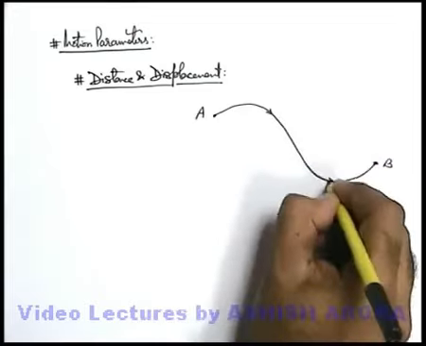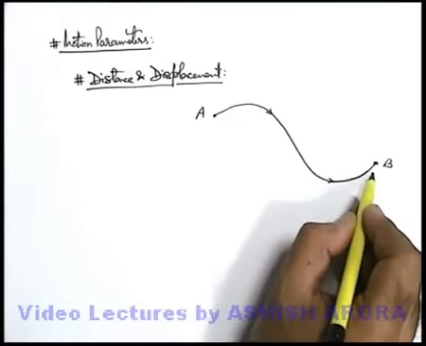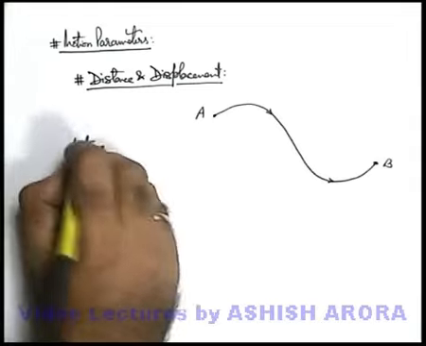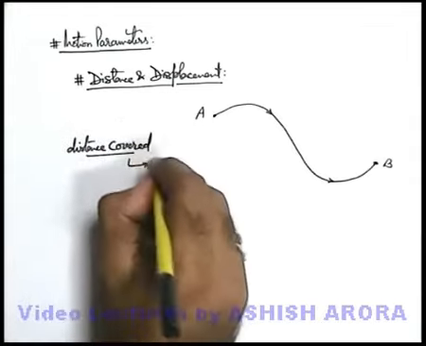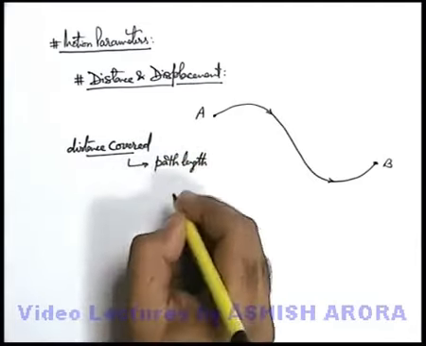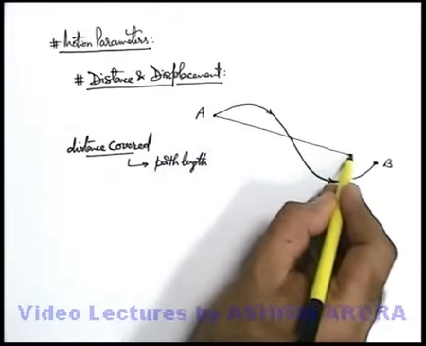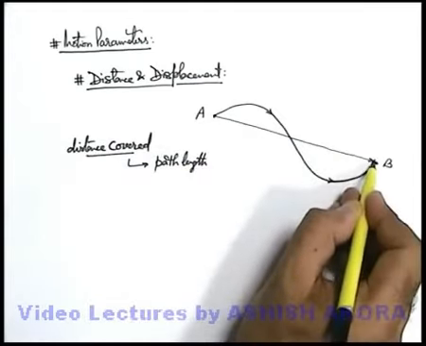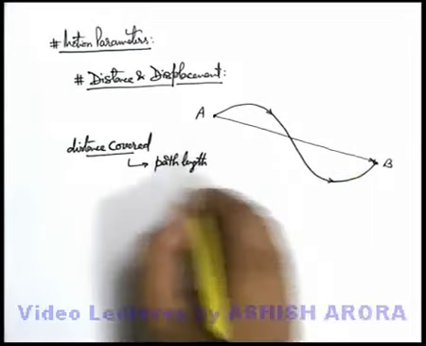This is the path along which the body is moving. So the length of this path we simply call distance. We just talk about distance covered. This can be written as path length. If we talk about the term displacement, it is the shortest distance between point A and point B. This point A to B we call a displacement vector, because displacement is a vector quantity.